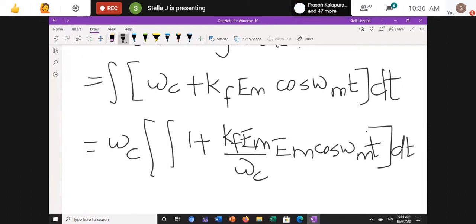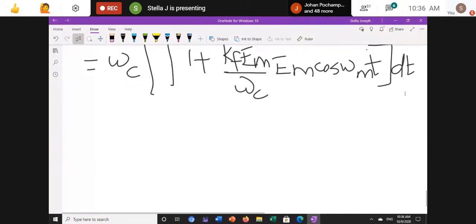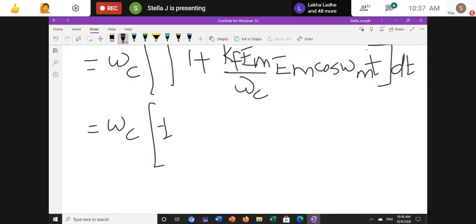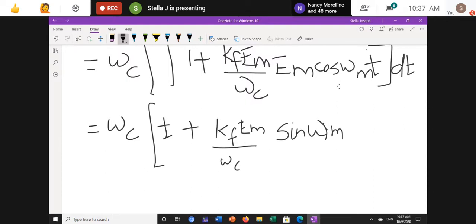If I take the integration of this, I will get omega c, and for this 1 into dt, if I integrate it, I will get t. Then kf em by omega c are constant. Then if I take the integral of cos omega m t, it will give me sin omega m t divided by omega m.